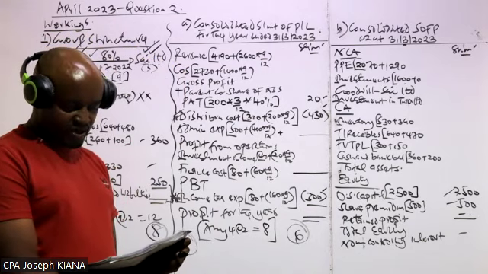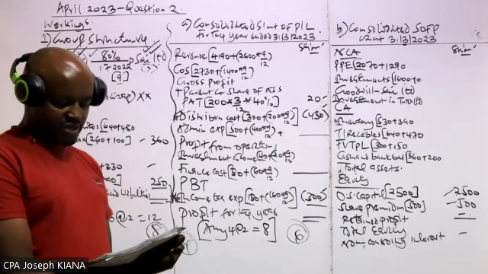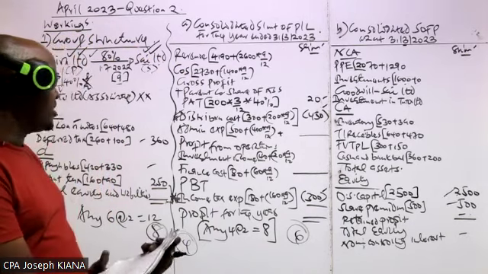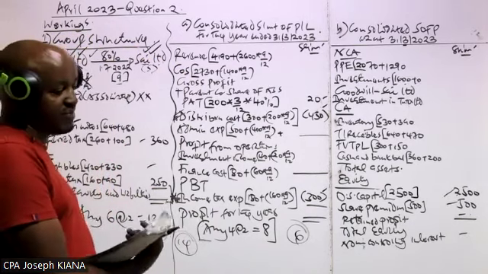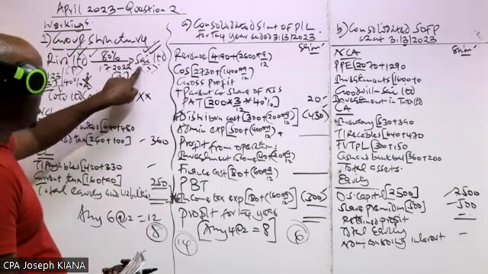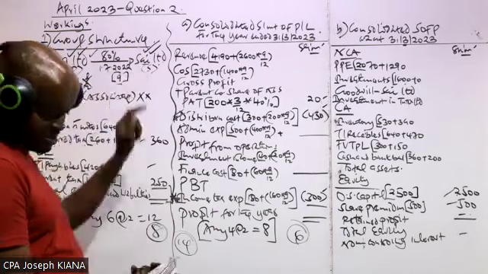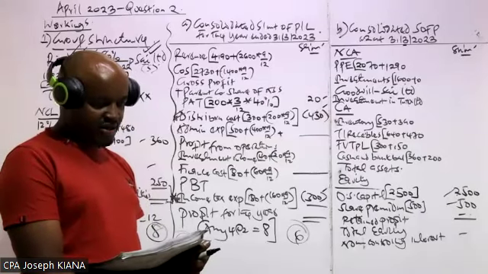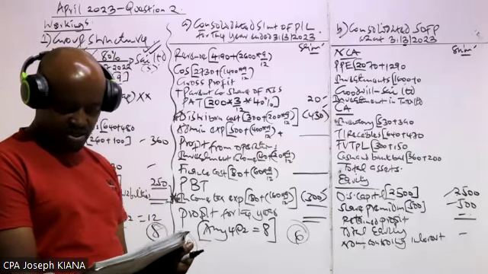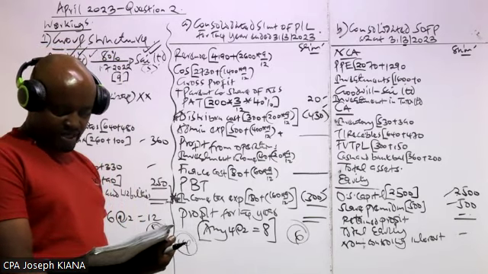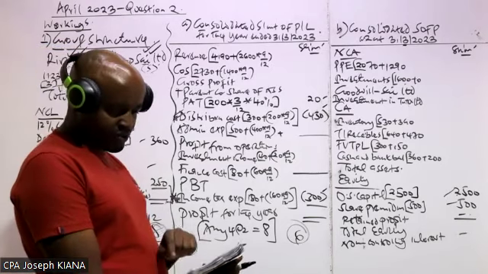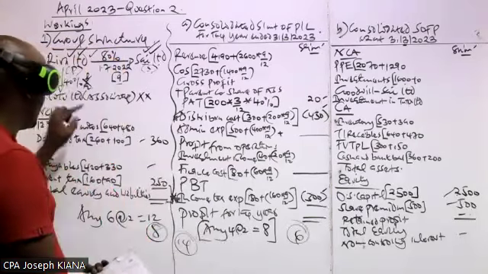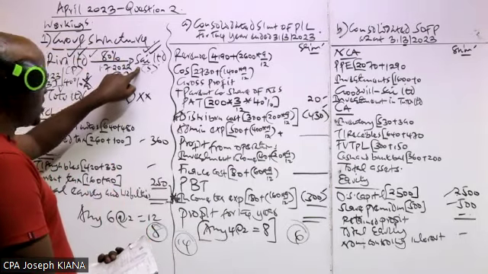In the additional information, number 1, you're told on 1st July 2022, it is basically this date, the date our subsidiary company was acquired. On 1st July 2022, Fv Limited acquired 80% of the ordinary shareholding in Ci on a cash consideration of 1,100 million. So this is the cash consideration paid by Fv in acquiring shares of Ci.